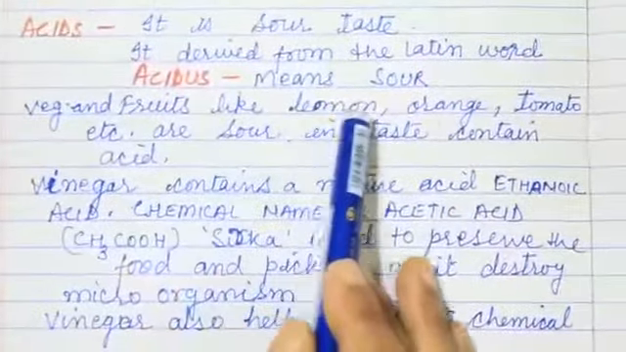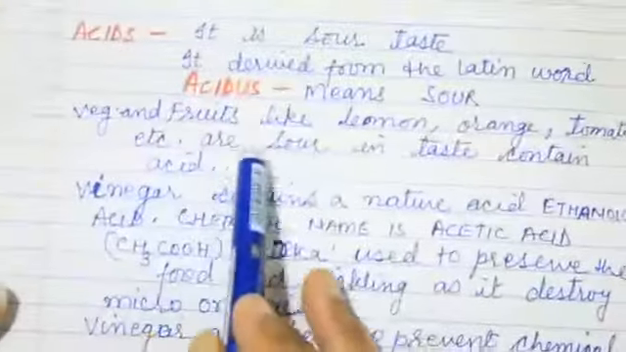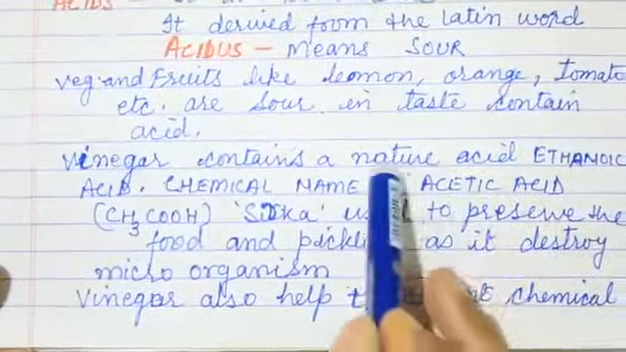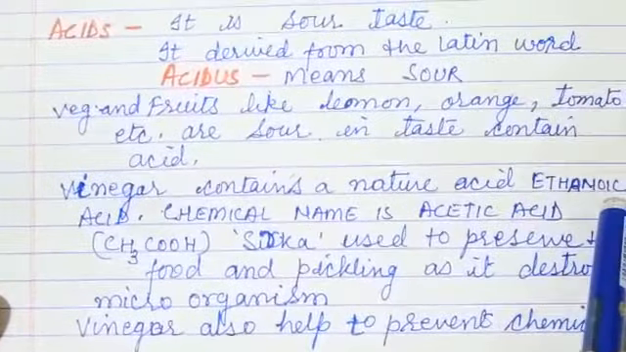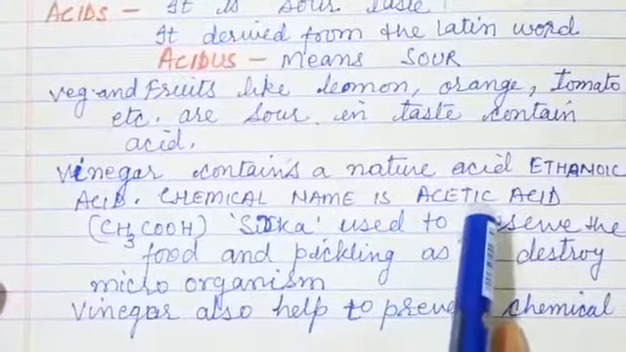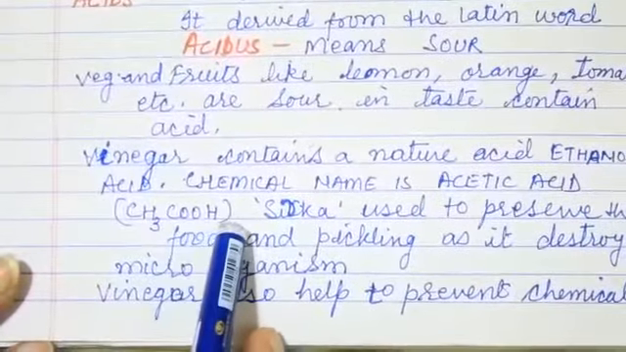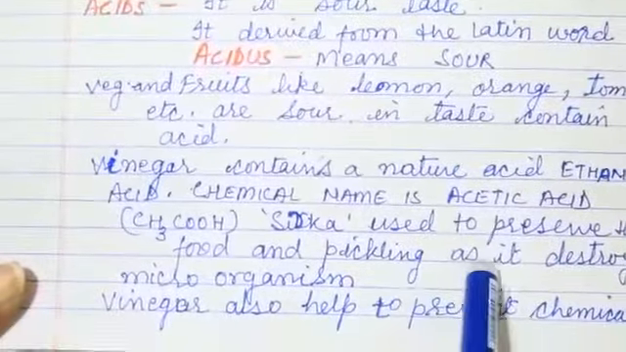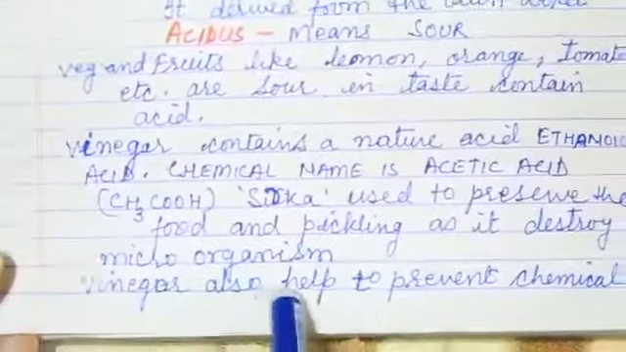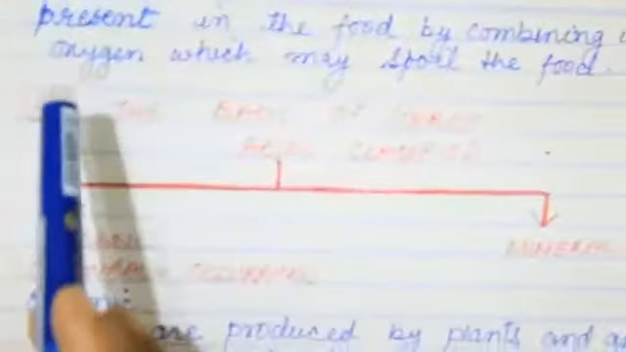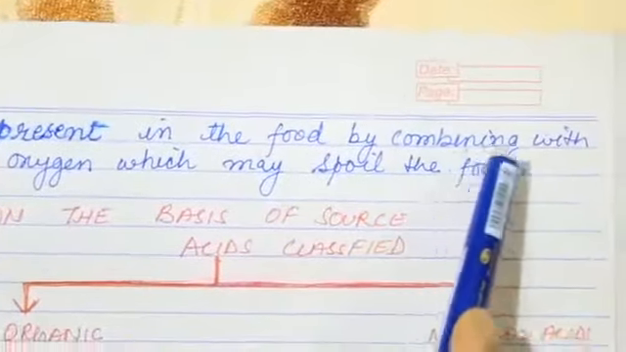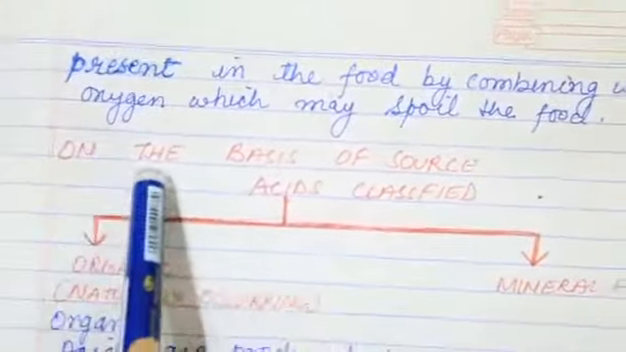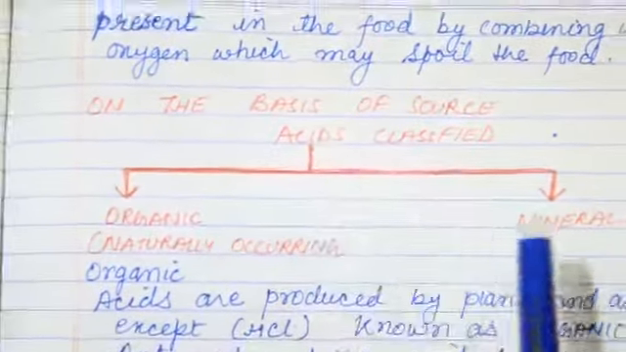Vegetables and fruits like lemon, orange, tomato, etc. are sour in taste because they contain acid. Vinegar contains a natural acid known as ethanoic acid. Its chemical name is acetic acid, that is CH3COOH, called sirka, used to preserve food and in pickling as it destroys microorganisms. Vinegar also helps to prevent chemicals present in the food from combining with oxygen, which may sometimes spoil the food also. Now on the basis of the source, acids are classified into two parts.